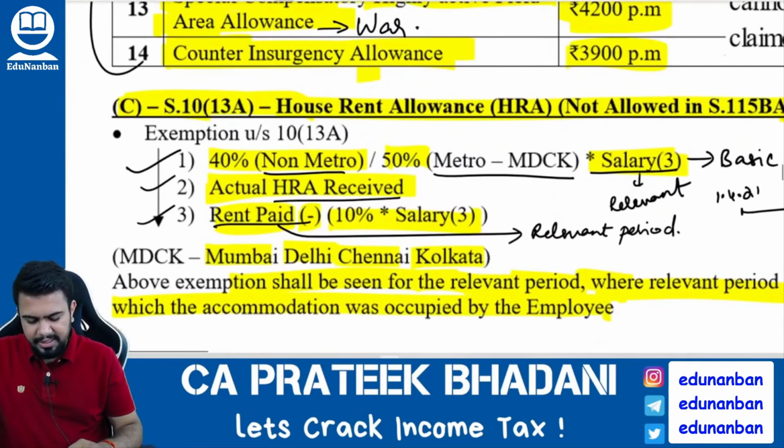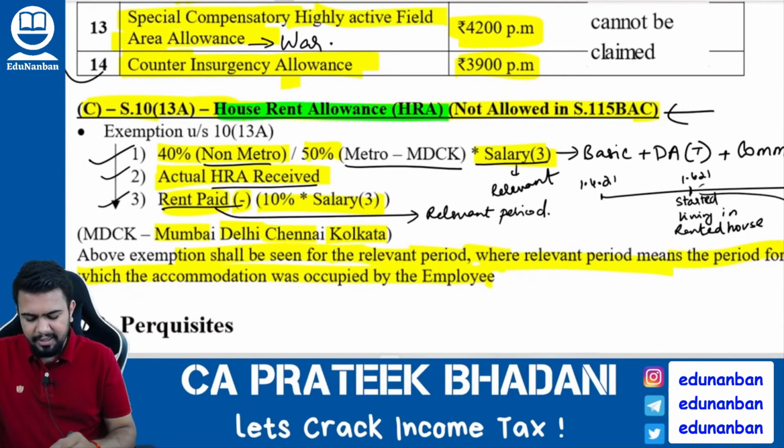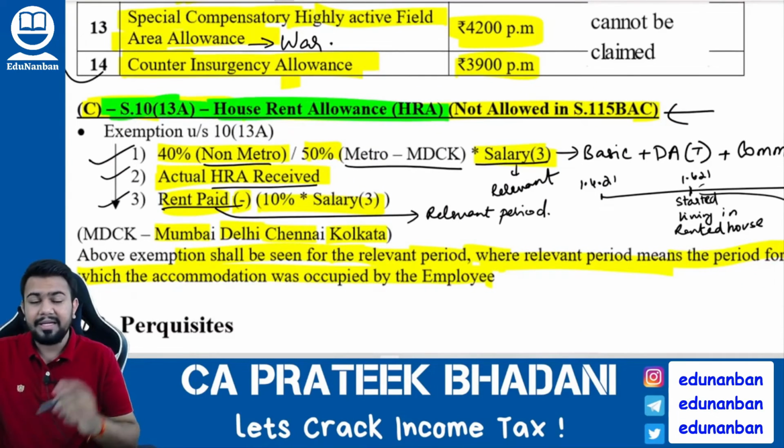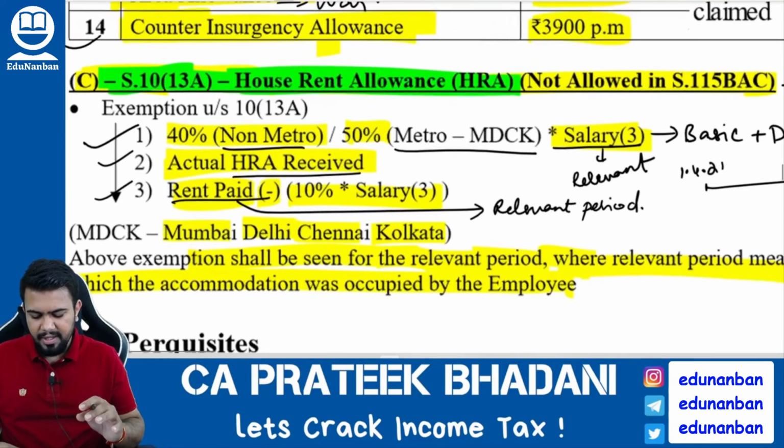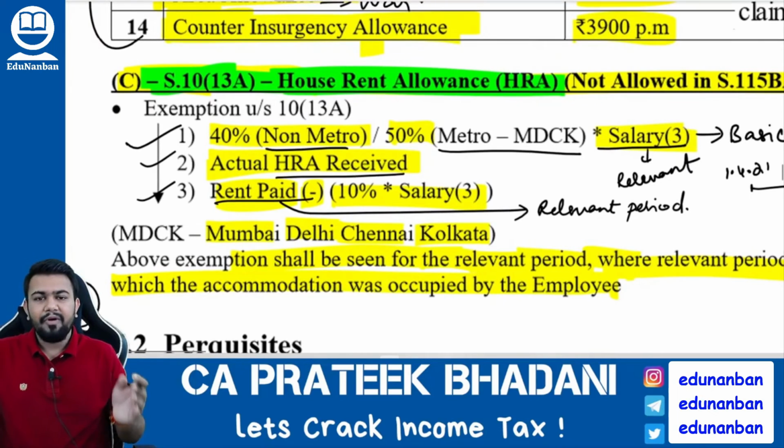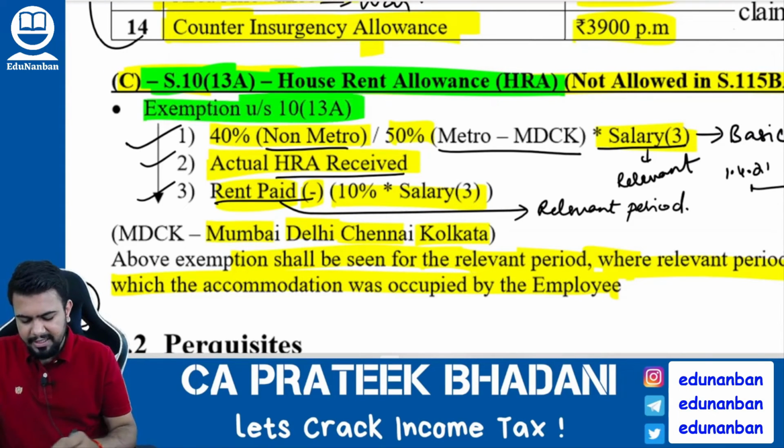Section 10 clause 13A discusses house rent allowance, that is HRA. However, remember one point: section 10(13A), that is house rent allowance exemption, is not allowed to an employee who is choosing section 115BAC. So in the new tax regime, this exemption is not allowed. Now let us talk about the old tax regime. The old tax regime can claim exemption under section 10 clause 13A.